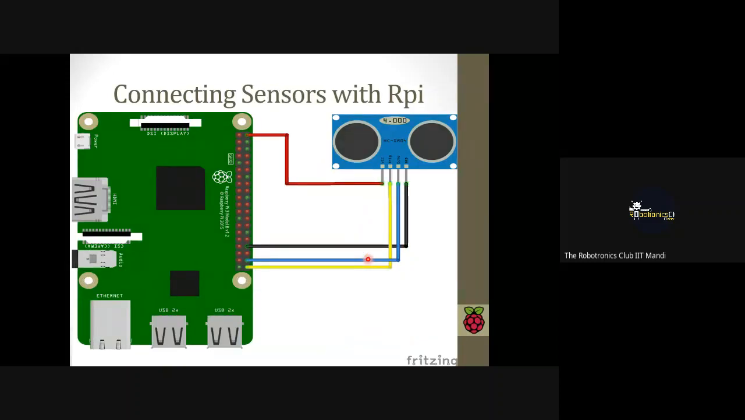And now let's connect our sensor with the Raspberry Pi. The connection is the same as discussed earlier. We have to connect the VCC with the 5-volt power supply, the ground with the ground pin, and the trig with the trig pin. We have to define these pins in the program, that we are going to use this pin as trig and this pin as echo.